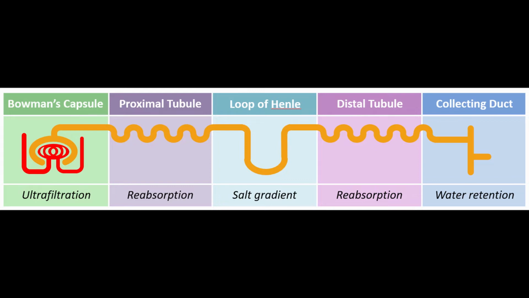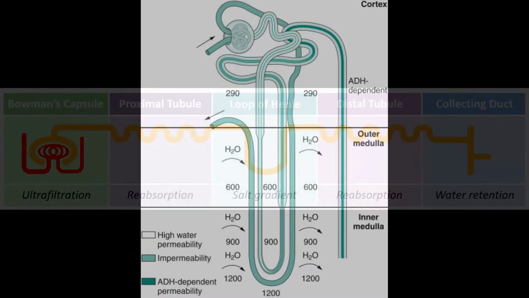Going back to where we were, the now filtered filtrate is then passed through Bowman's capsule to the proximal convoluted tubule, where most of the important content is reabsorbed, such as organic molecules like glucose and amino acids, as well as ions such as sodium, potassium, and some water that we want to keep for later. After it has passed through the proximal convoluted tubule, it now begins its journey down the loop of Henle.